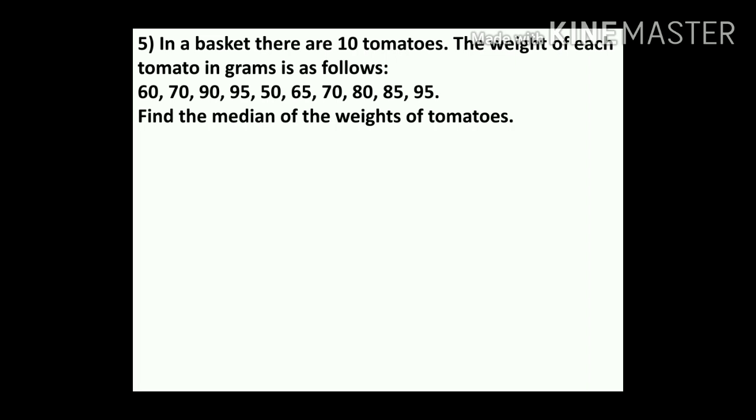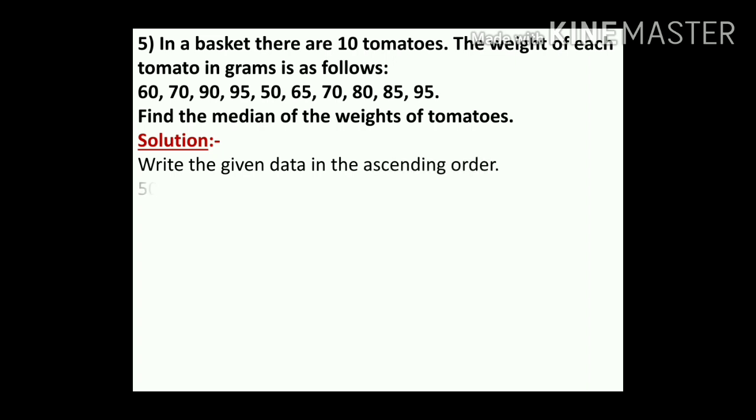For finding the median, what do we have to do, children? The first step is what? First of all children, we have to arrange the numbers in ascending order. So, solution: write the given data in ascending order. Which is the smallest number here children? 50. After that, which one is there? 60, 65, 70, 70, 80, 85, 90, 95, 95. Okay children, the first step is to arrange the data in ascending order.